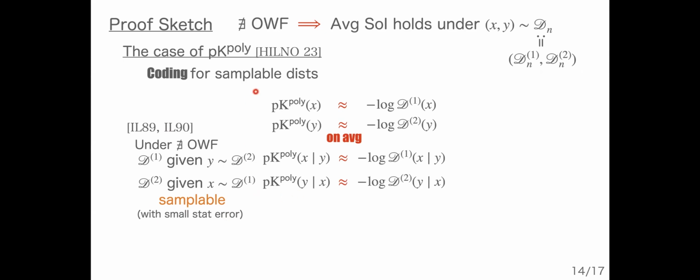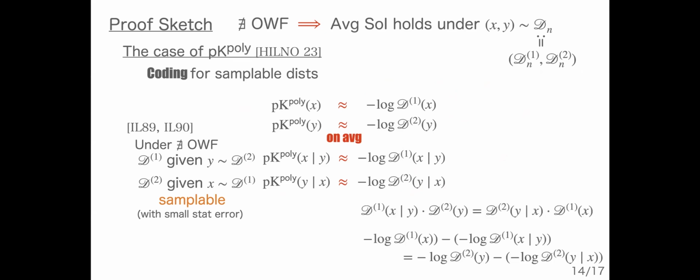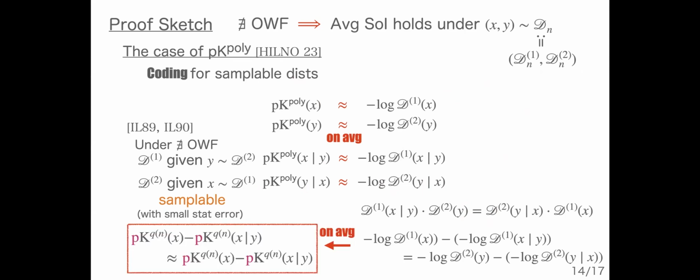Namely, these quantities in algorithmic information coincide with the world of statistics. And in this world, the statement of symmetry is trivial. Since on average, these quantities match the amount of probabilistic Kolmogorov complexity, we obtain the same statement for pK^poly.